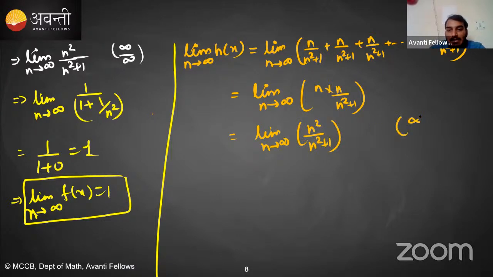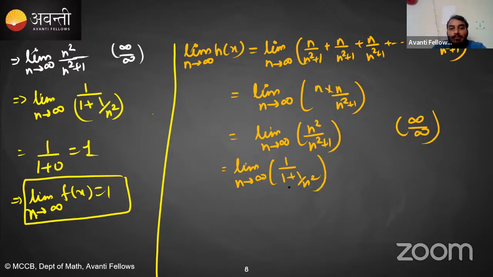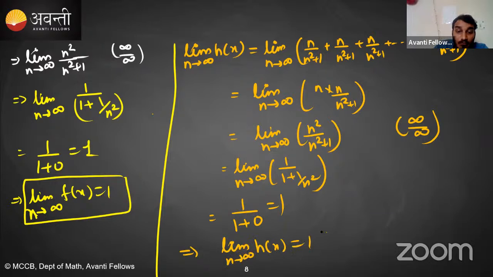So as you can see, it is infinity upon infinity form, right? So what do we do? Divide numerator and denominator by n square, right? So the limit as n tends toward infinity becomes 1 upon 1 plus 1 upon n square, right? So now substitute n equal to infinity, we will get 1 upon 1 plus 0, which is 1. So it implies the limit as n tends toward infinity of h of x is 1, right?